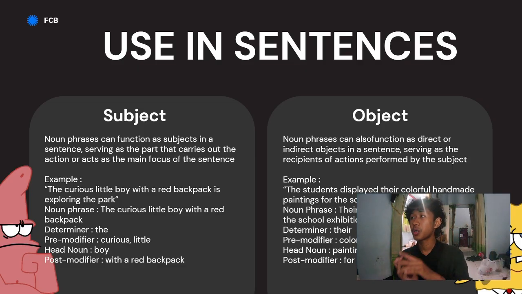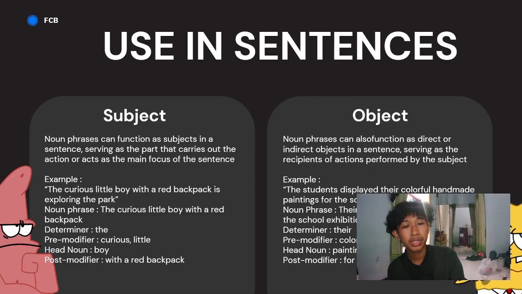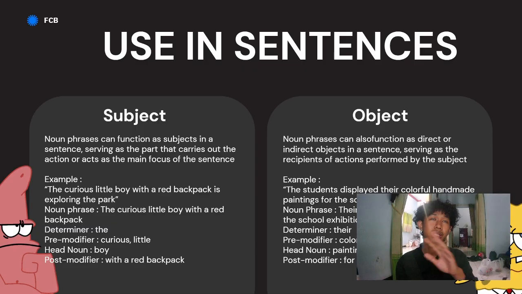It shows a noun phrase as a subject in the sentence. Next example: the student displayed their colorful handmade painting at the school exhibition. The noun phrase is their colorful handmade painting. So in this sentence, you can see a noun phrase used as an object in the sentence.